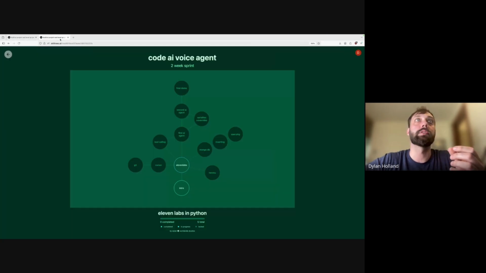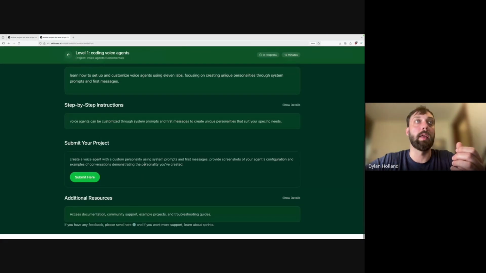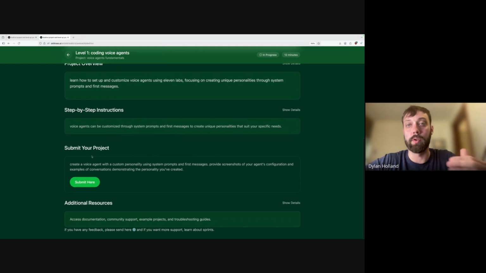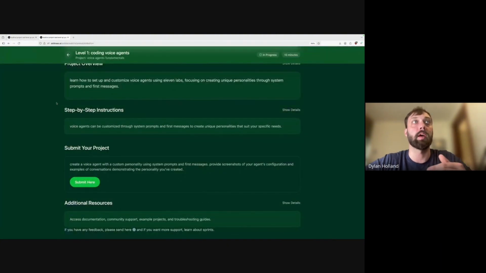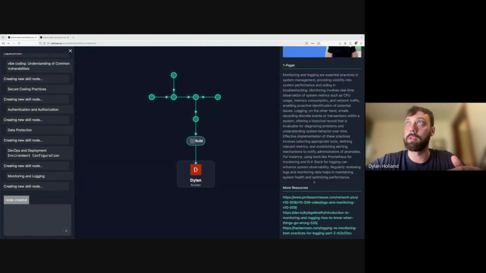Along the way on these, I can click into ElevenLabs here, and they have a project submission for each one you submit. And that's something that we'll have here as well. Right now, we can generate a page very similar to this. And then the next step is to allow them to submit. In this case, for monitoring and logging, submit code, show how you would log or catch all errors and log to a Slack channel or something like that. And as they go through these 6 nodes, they would do that for each.